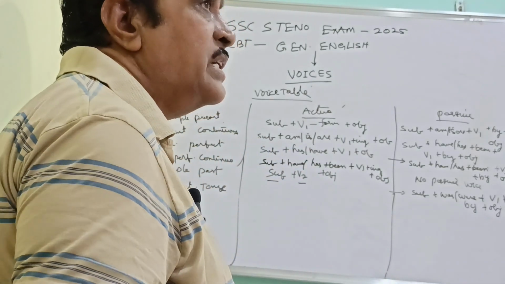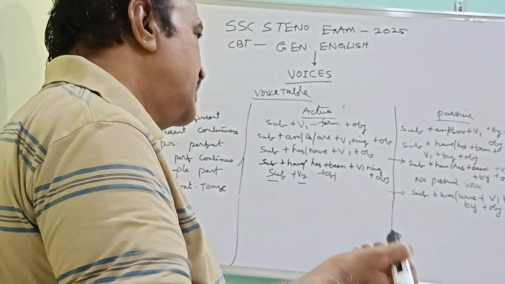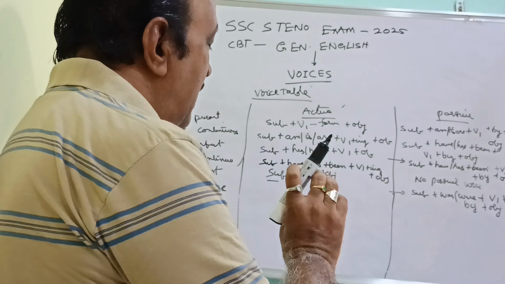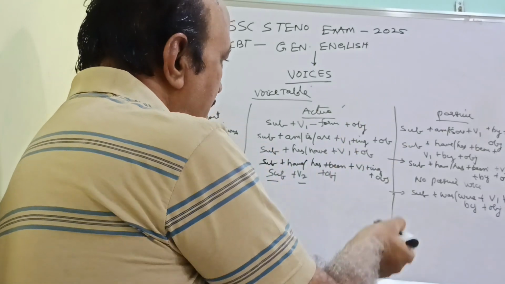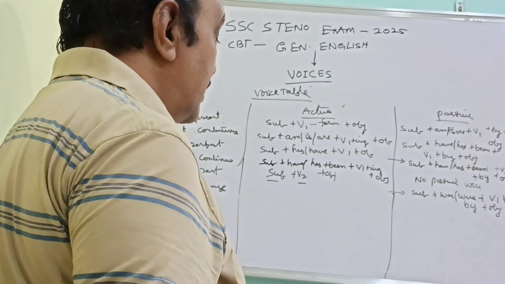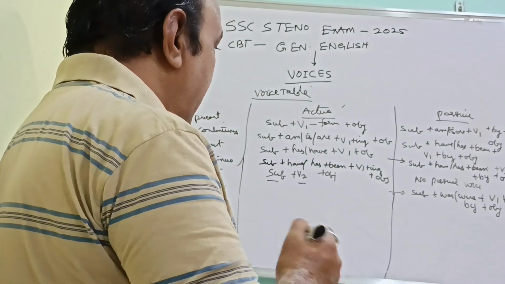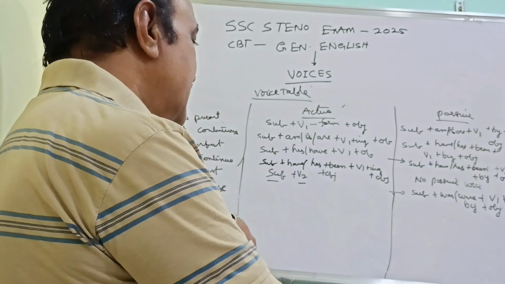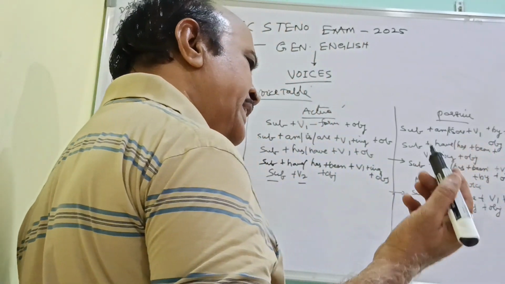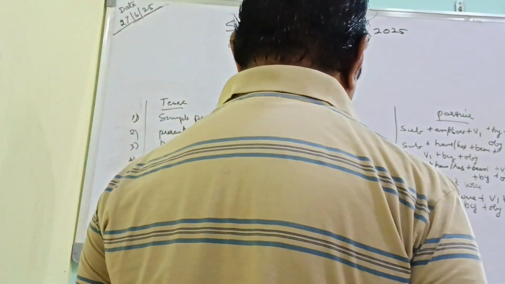Then only you can easily write it. Unless you have basic knowledge of the structure of sentences of active voice and passive voice in different tenses, there is a chance of making mistakes here.